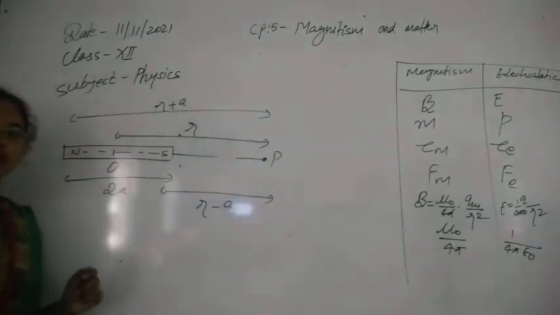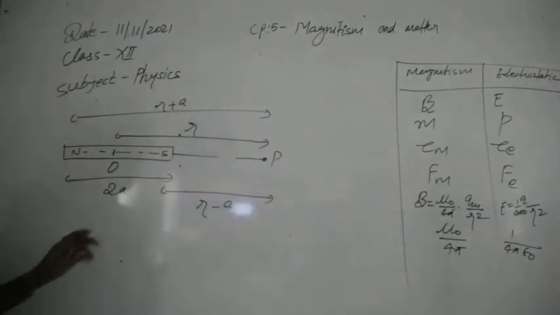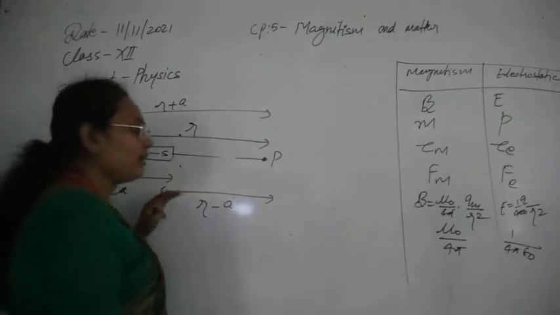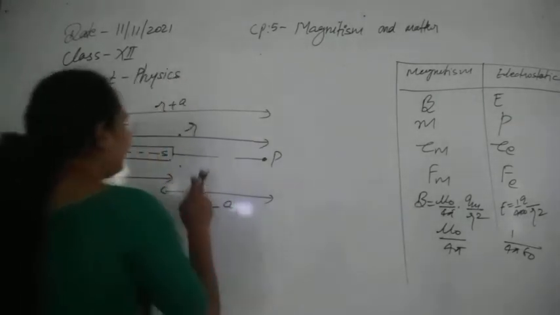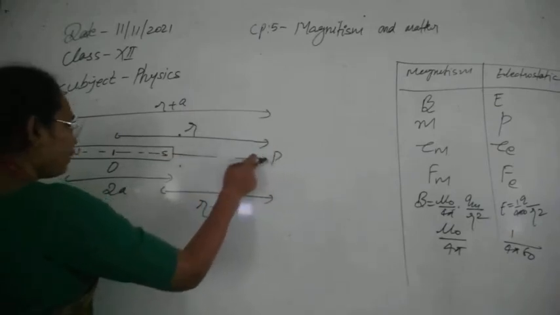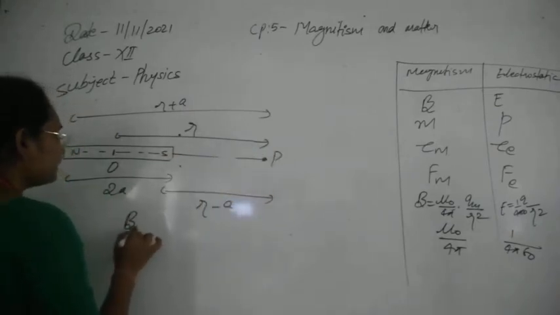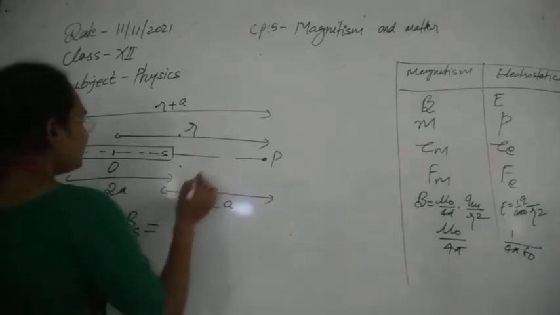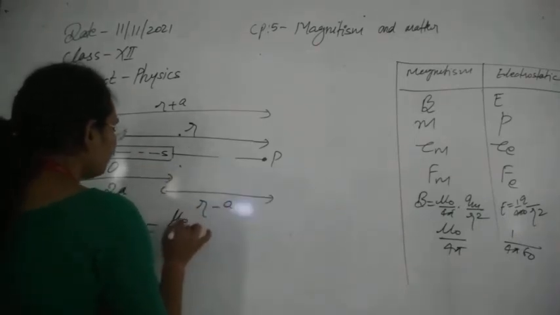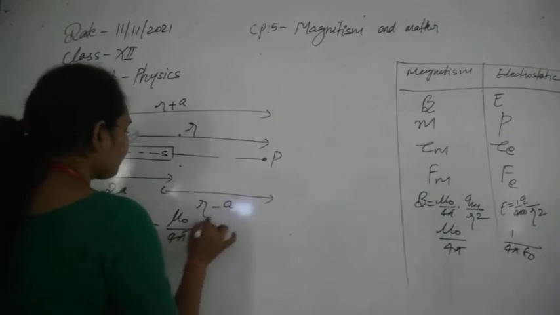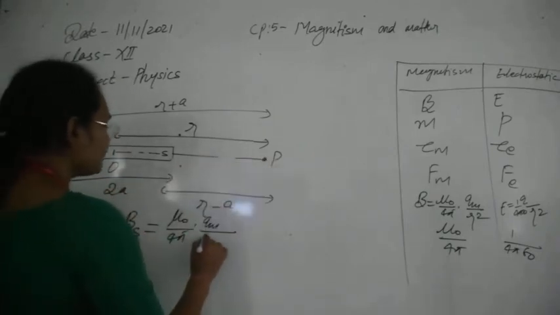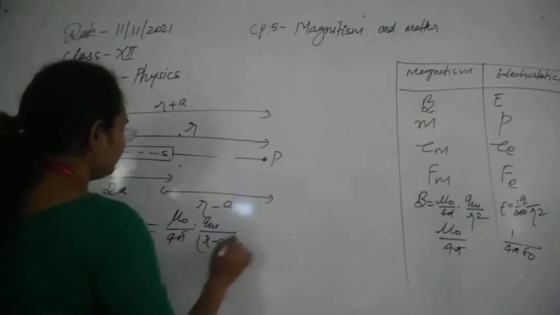So you can use this formula directly with the analogy to solve problems and calculate the magnetic field at any point. The magnetic field at point P due to the south pole, suppose we write Bs, has the value mu 0 upon 4 pi qm divided by r square, and the distance here is r minus a, whole square.